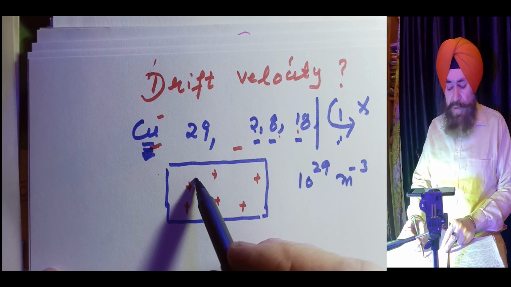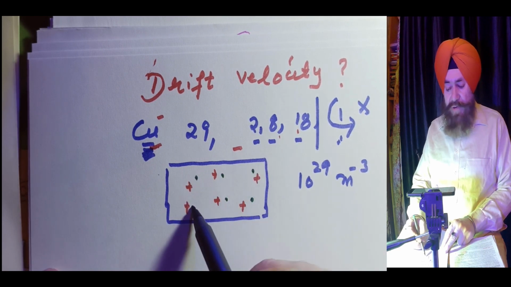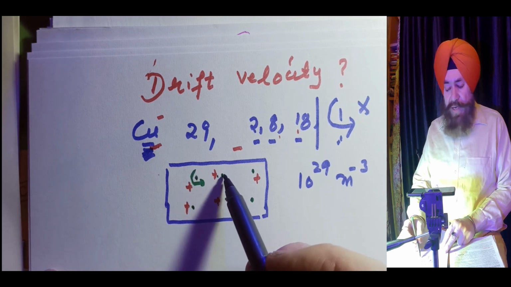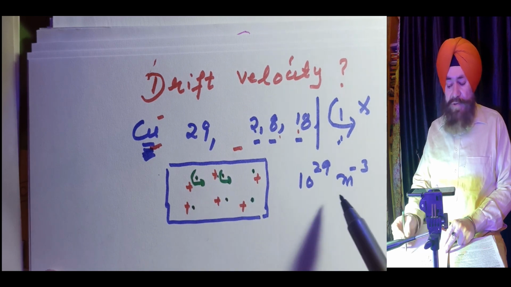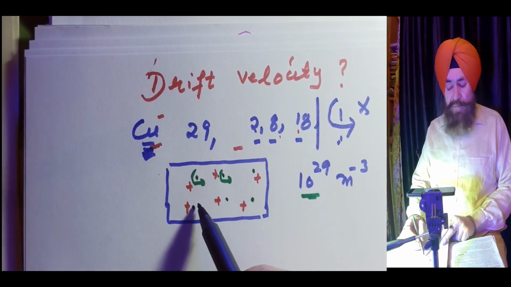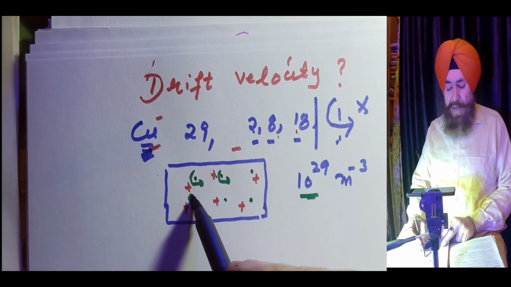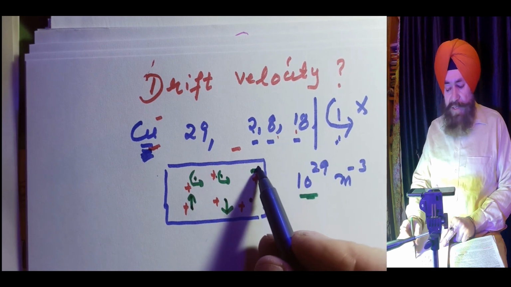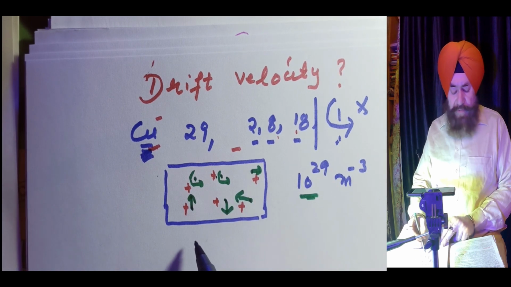And then there are the electrons. These are the free electrons. I mean, this atom loses this electron, this atom loses this electron. So there are millions of electrons which are free. And the electrons are moving in random directions. If one electron is moving like this, another is moving like this.